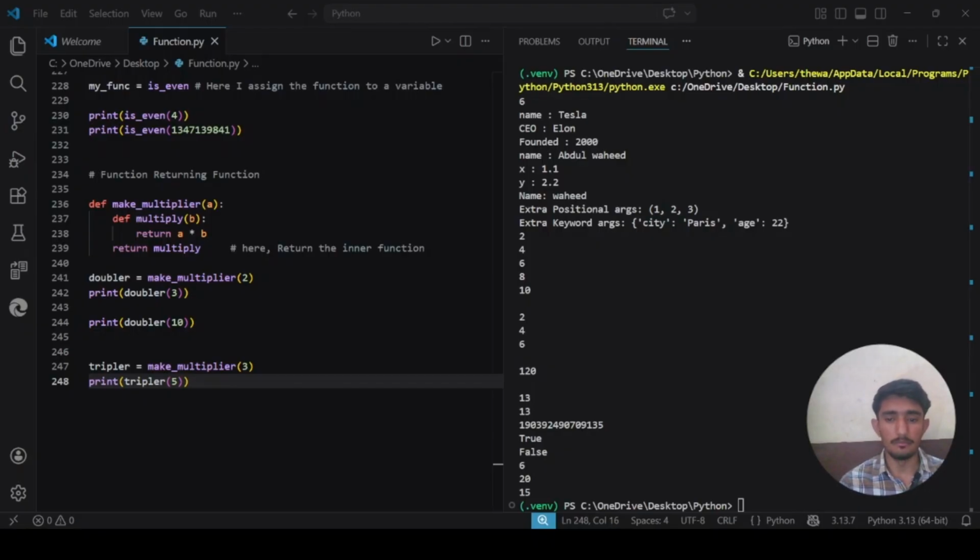Okay, so make multiplier 2 creates and returns a function that always multiplies by 2. Make multiplier 3 creates a function that always multiplies by 3. This pattern where an outer function configures an inner function is extremely powerful and a foundation of decorators in Python.